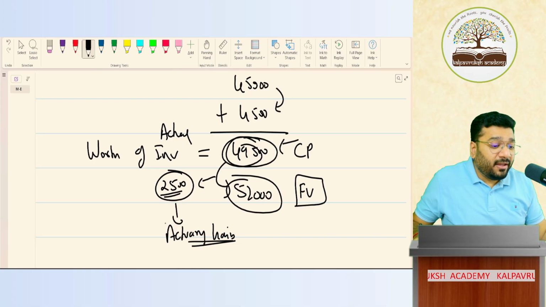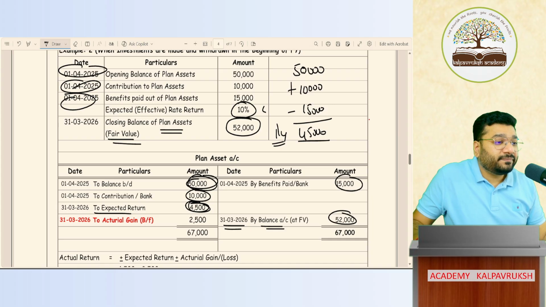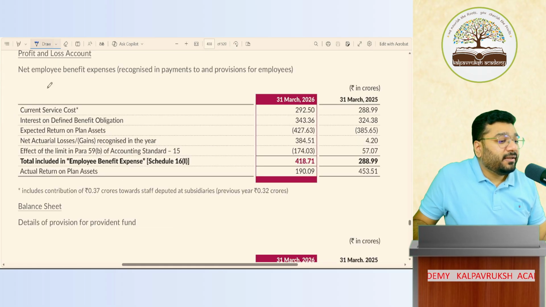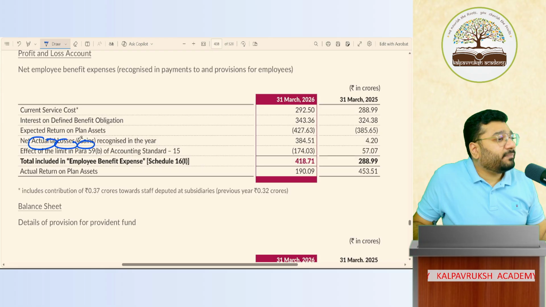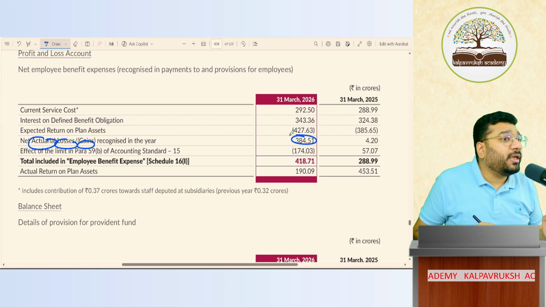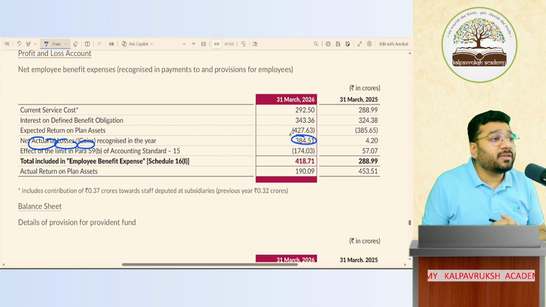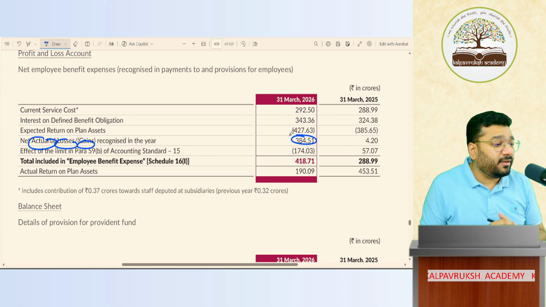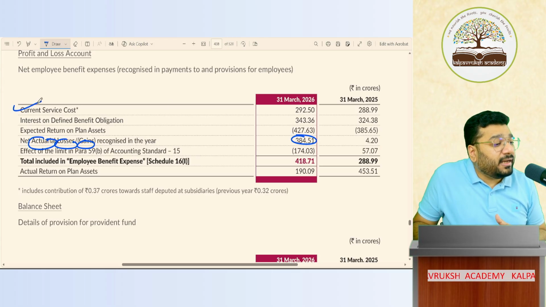If you don't believe, I've also shown you the report of Axis Bank. What is it? Actuarial loss or gain. If gain is more than loss, it is net gain. If loss is more than gain, it is net loss. They show actuarial gain and loss separately. Okay, not okay. This actuarial gain and loss is also recorded under employee benefit, along with current service cost plus interest.